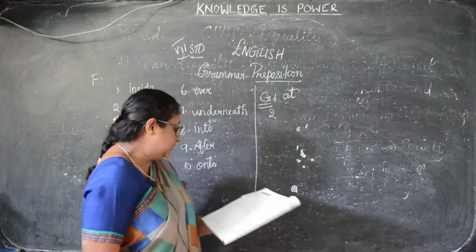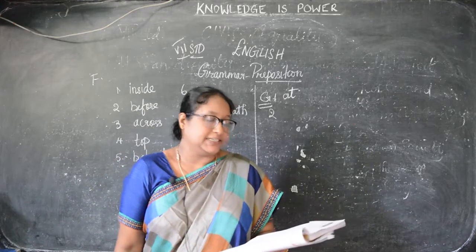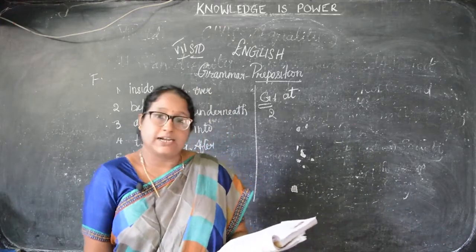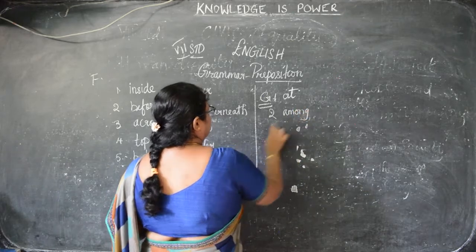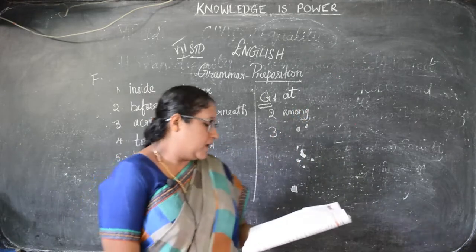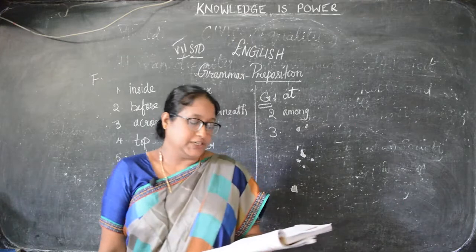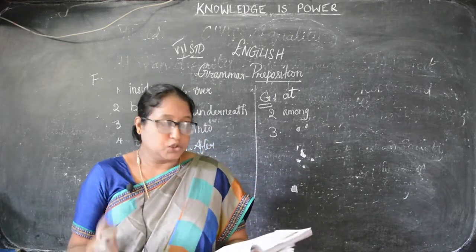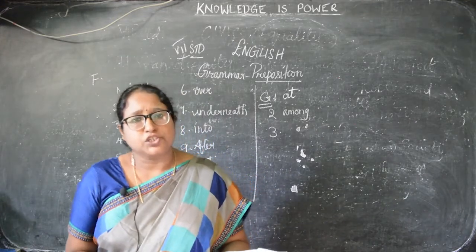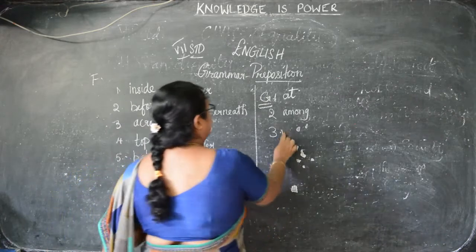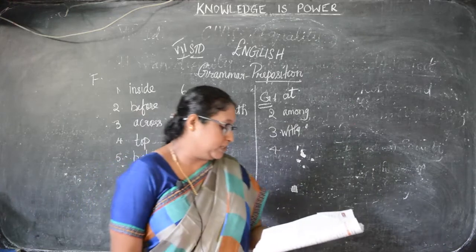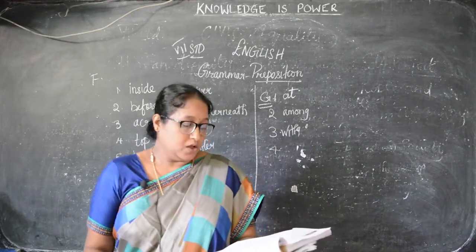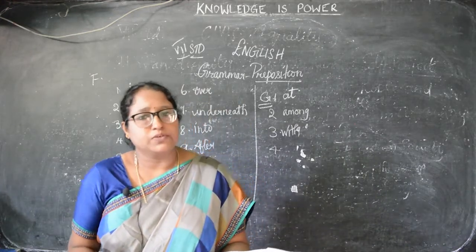The next one is, there is unity in diversity dash the people. So the correct answer is, yes, among the people. Yes, children. Then the third one, he discussed the problem dash his parents. That is with, to, for. So what will be the correct preposition here? Yes, with his parents. Okay. So the next, Vitisha was praised dash her father: with, for, by. What preposition will come there? By her father.